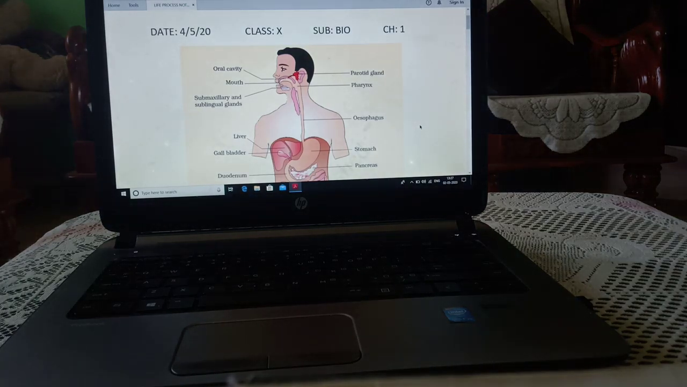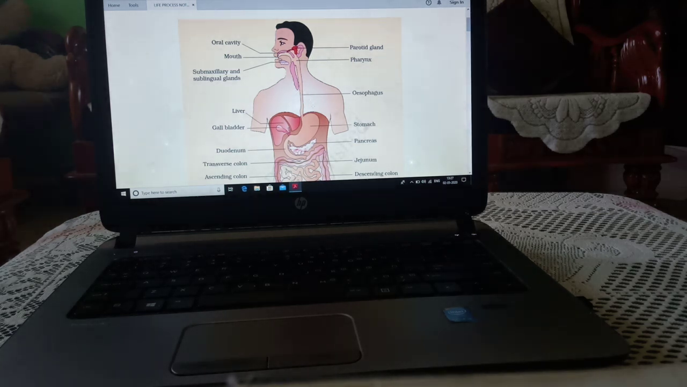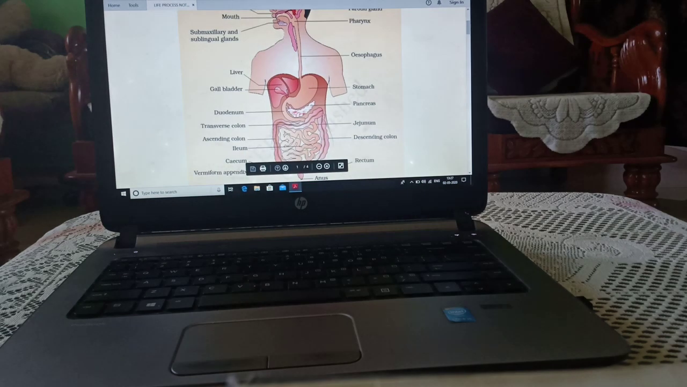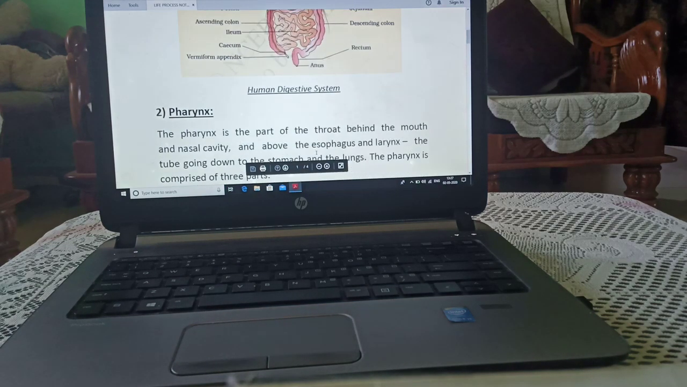Today we are starting with pharynx. As you can see in the picture, pharynx is a tube-like structure which opens into the esophagus. Esophagus opens into the stomach, stomach into the pancreas, and pancreas into the intestine. This is a more coiled structure. This is the small intestine, and the border of the small intestine is known as the large intestine.